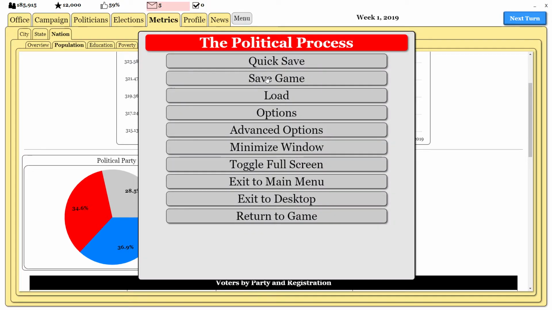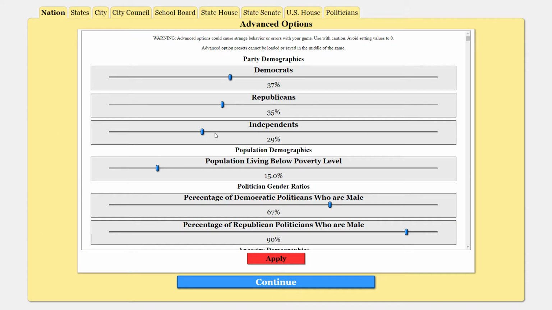So let's go ahead and do this first. We're going to start with the nation. Then what we're going to do is slowly go down. So we're going to start in the nation here, adjust the total number of independents in the nation to 17%, or thereabout. I think we'll probably shoot for something like 17.3 just to give us the benefit of the doubt.